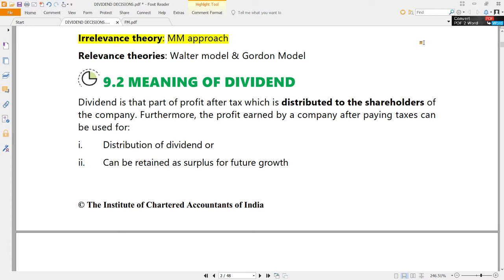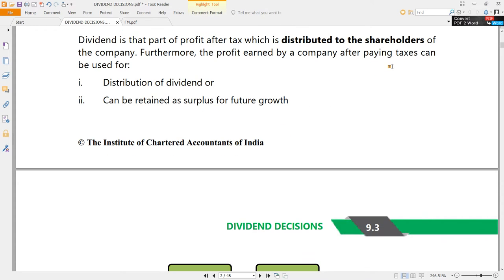Ultimately, what matters to the organization is its performance, but not these types of capital structure decisions or dividend decisions, is the argument of Modigliani-Miller. So they continue their argument here in the dividend decisions also, saying that dividends are irrelevant. And there are other models which will say that dividends are relevant, like Walter's model and Gordon's model. These are the three major theories which have to be studied in this chapter of dividend decisions and dividend policy. That is the scope of this chapter, we can say.